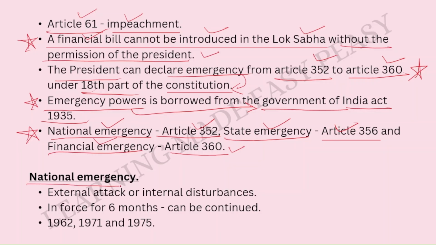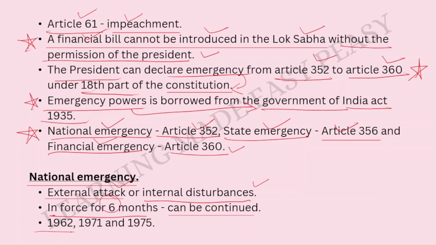First, let us see the national emergency. National emergency is declared when there is an external attack or extreme internal disturbances. When there is an external attack on our country by some other country, or there are some serious internal disturbances, then we have this national emergency. It can be in force for 6 months and can be extended. So the minimum is 6 months.